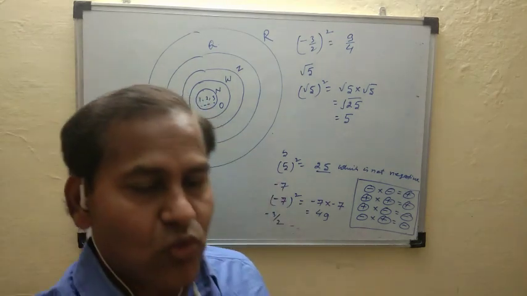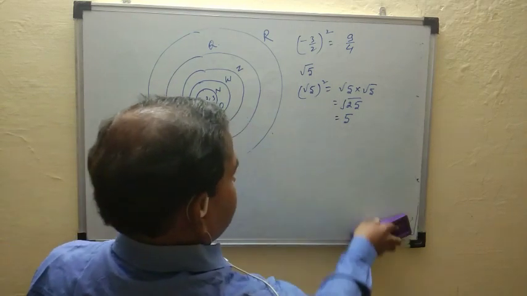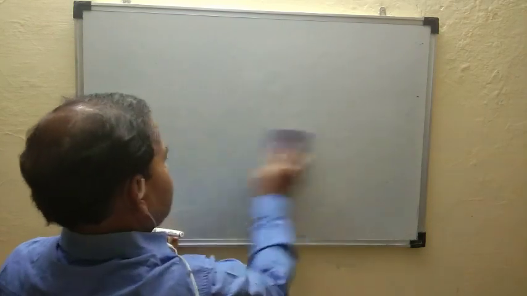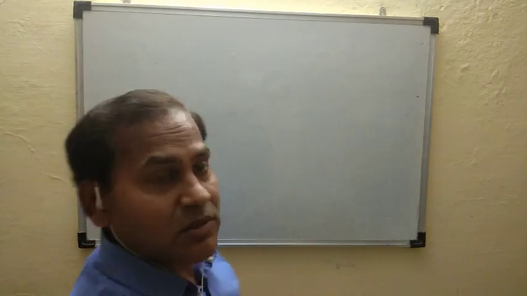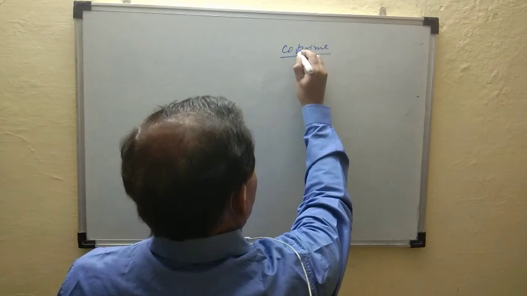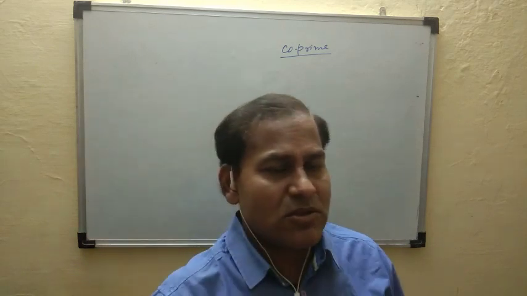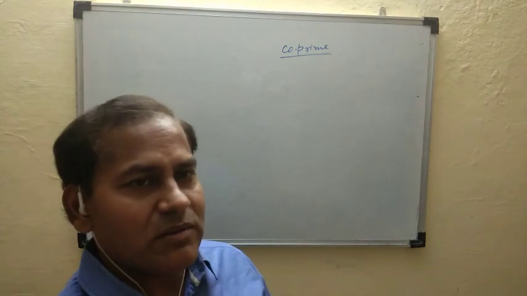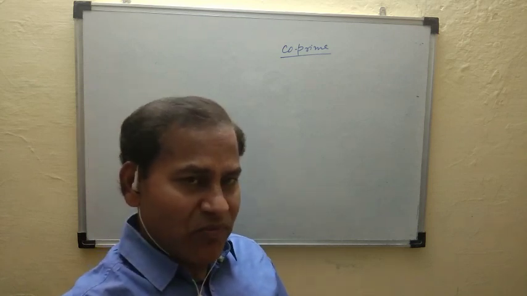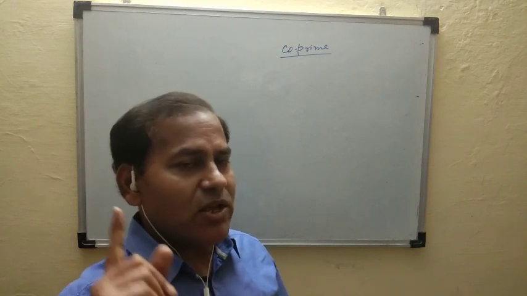And next, co-prime numbers. The definition of co-prime: two numbers whose HCF is equal to 1 are called co-prime numbers. If the common factor between two numbers is equal to 1, then those two numbers are called co-prime.